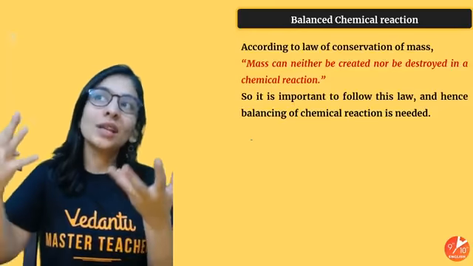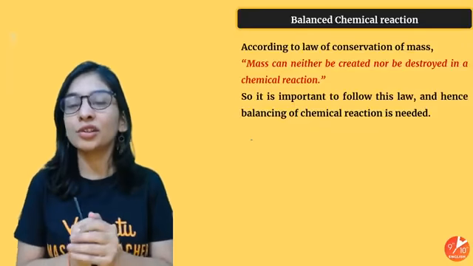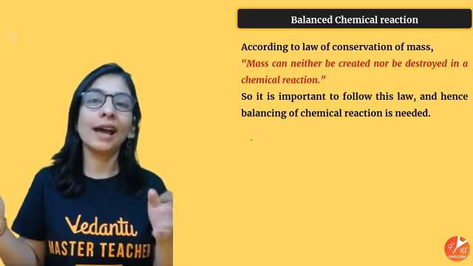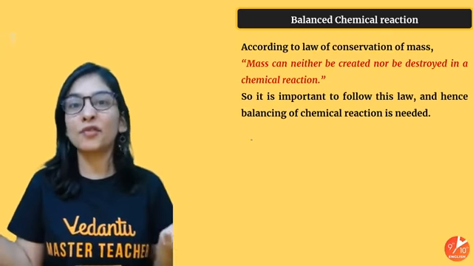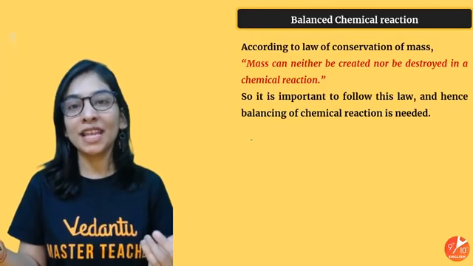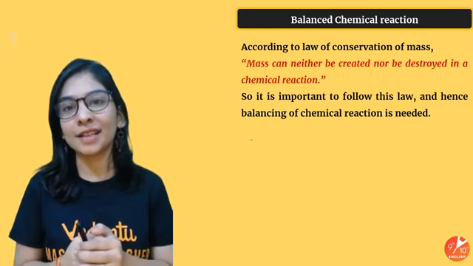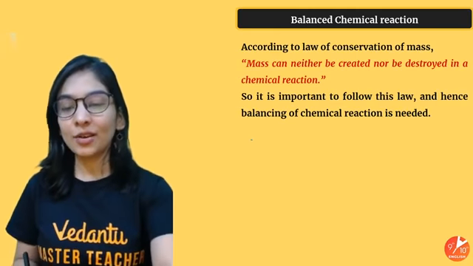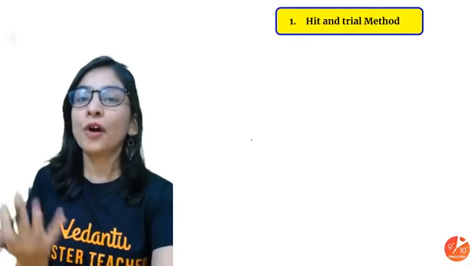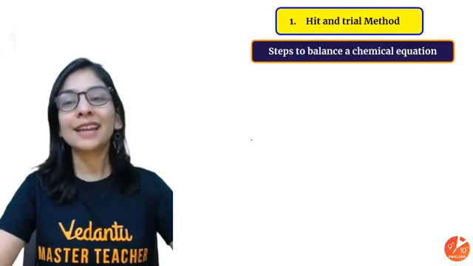Otherwise you will say, ma'am, we'll be getting some gases and gases will be evolving out. No, that's not how you have to approach. In a closed system, mass can neither be created nor be destroyed. I can't say some of the mass is destroyed, some of the mass came up on its own. It must be the same, and to make mass the same on both the sides, we have to make atoms equal on both the sides, because atoms are responsible for the masses, and you know that, right? So the main way to balance a chemical reaction is to follow the law of conservation of mass, and the one that's there in your syllabus is the hit and trial method.